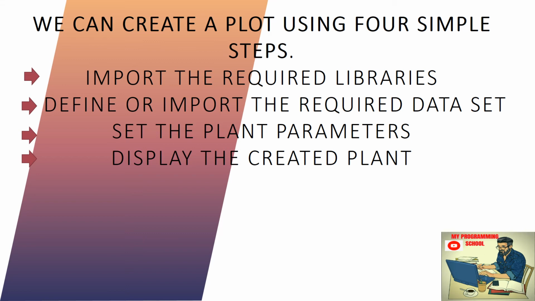The third step is to set the plot parameters. In this step, we set the style of the plot, labels for the coordinates, titles of plots, the legend and the line width. In this example, we have used ggplot as the plot style. The plot method is used to plot the graph against the random numbers.